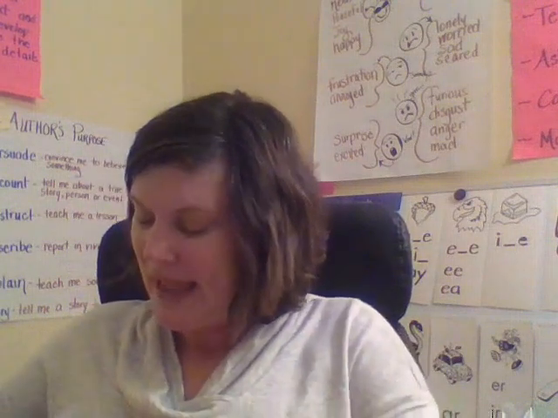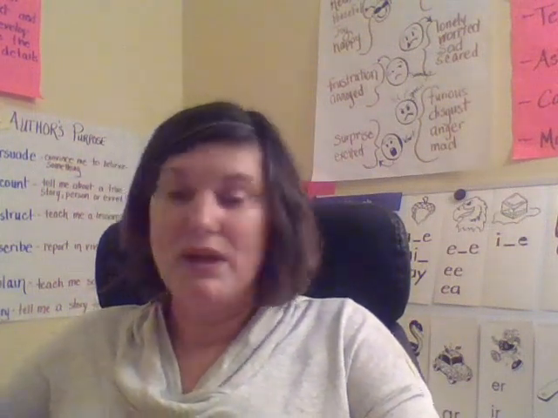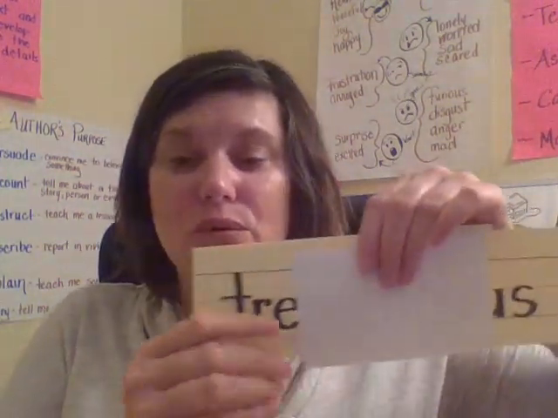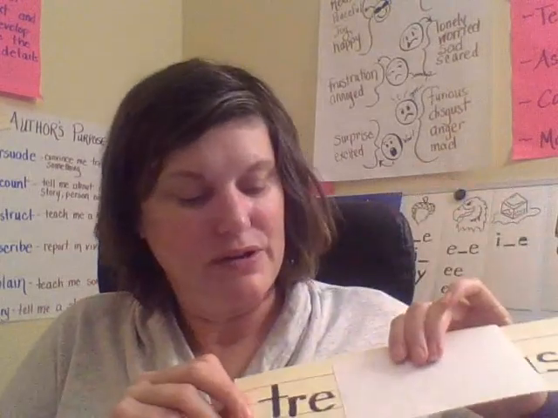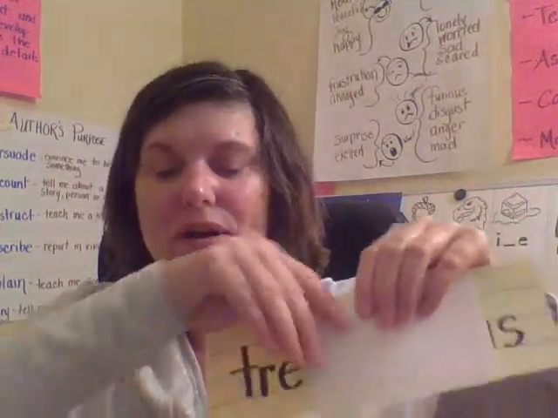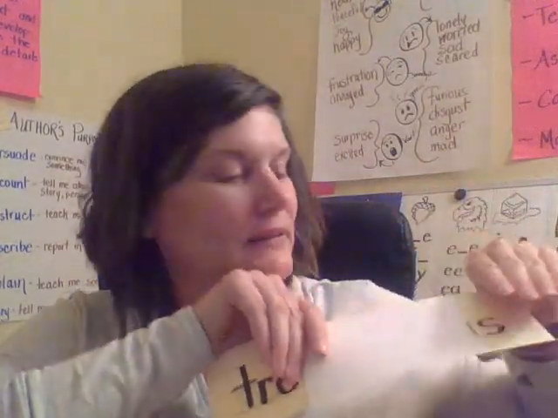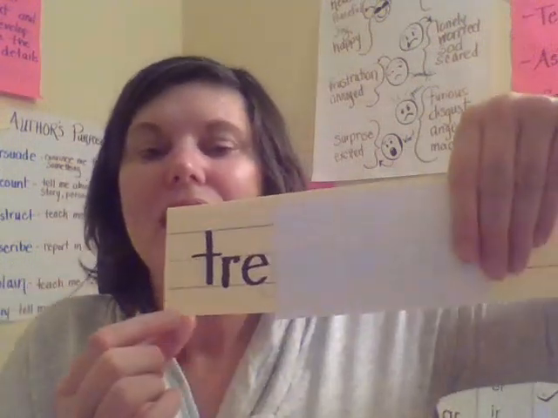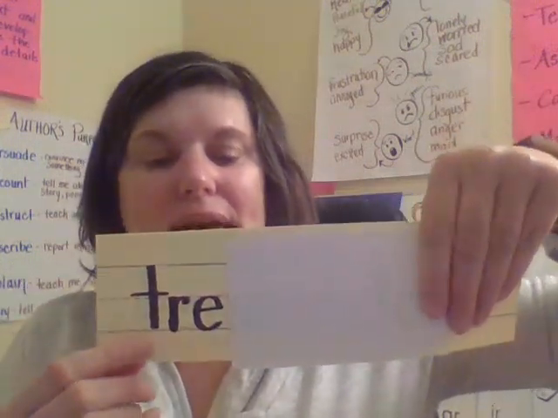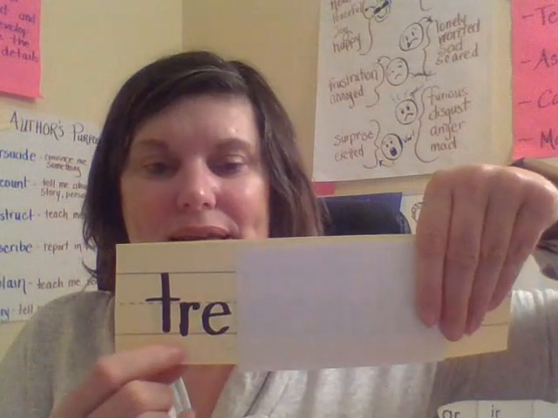All right, now we're going to take a look at some multisyllabic words, and we are going to read them syllable by syllable. Goodness, these words are so big. Part of it is showing. Let me try to cover it up. There we go. Okay, so let's take a look at what syllable type this is.